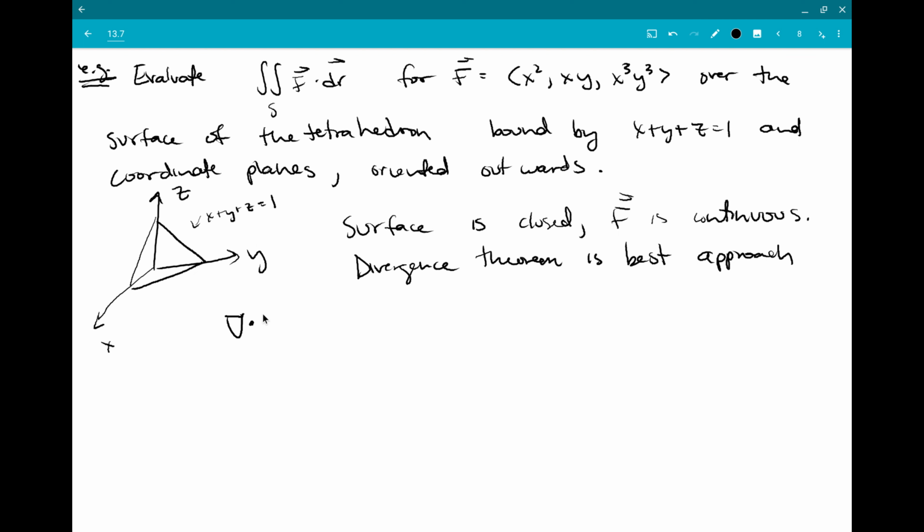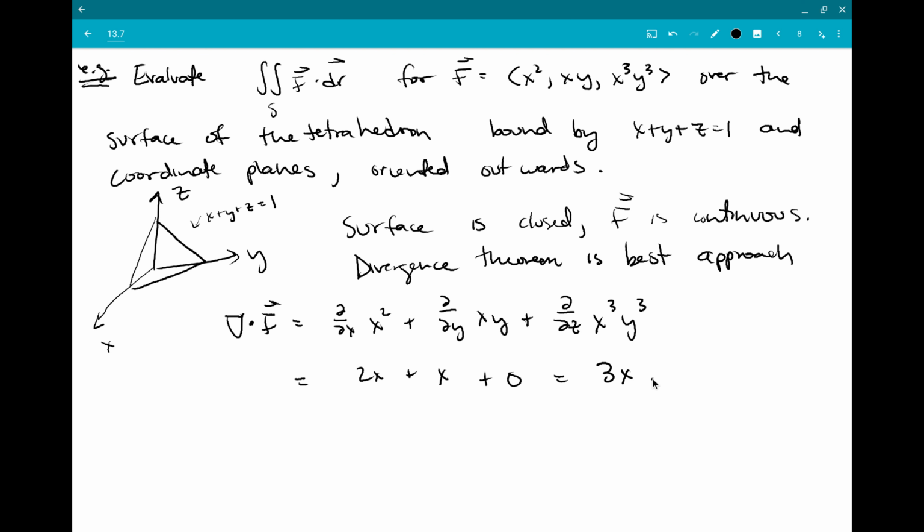So our divergence is del dot F. We're going to look at d/dx of the first component plus d/dy of the second component plus d/dz of the third component. Partial derivatives coming back for us. d/dx of x squared is 2x. d/dy of xy: x is a constant as far as y is concerned, d/dy of y is 1, so we'll just get plus x. And d/dz of x cubed y cubed is just 0. So we get 3x.